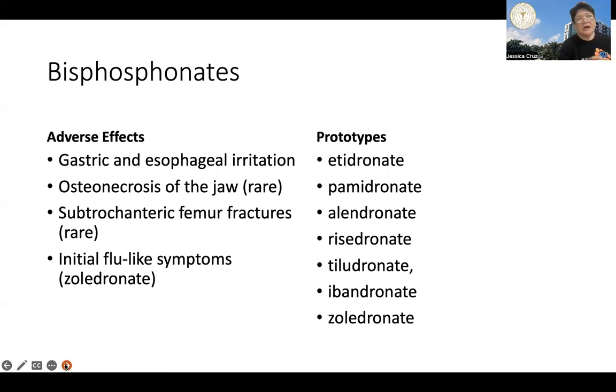But it's very uncommon, and if it does happen, it's usually secondary to high doses of bisphosphonates, like zoledronate, no, which is one prototype, no? This is a consequence of high intravenous doses of zoledronate, no?